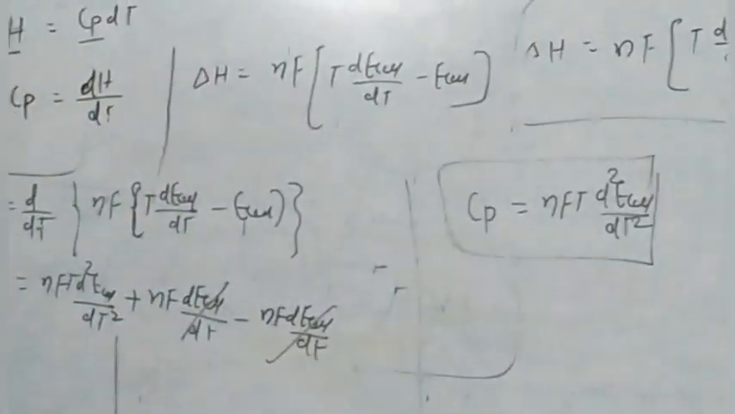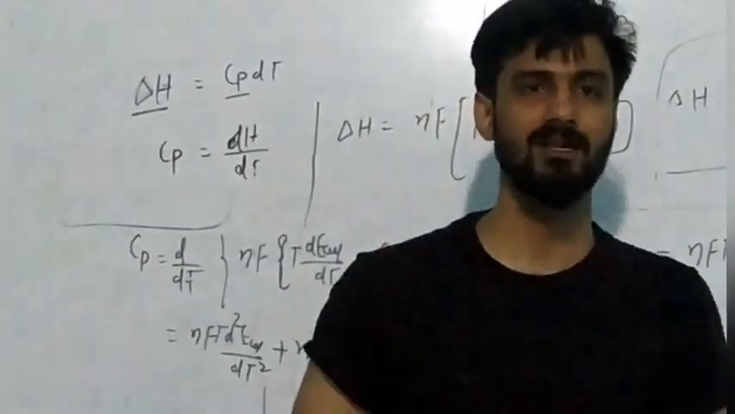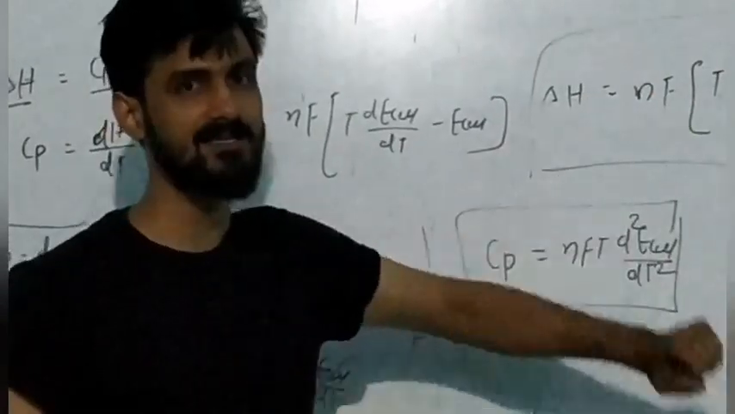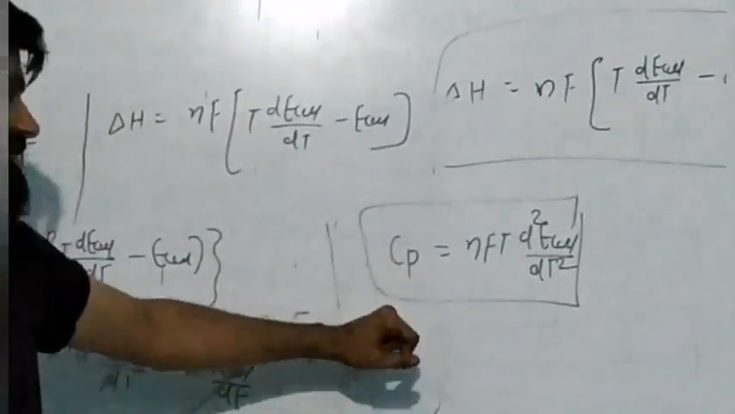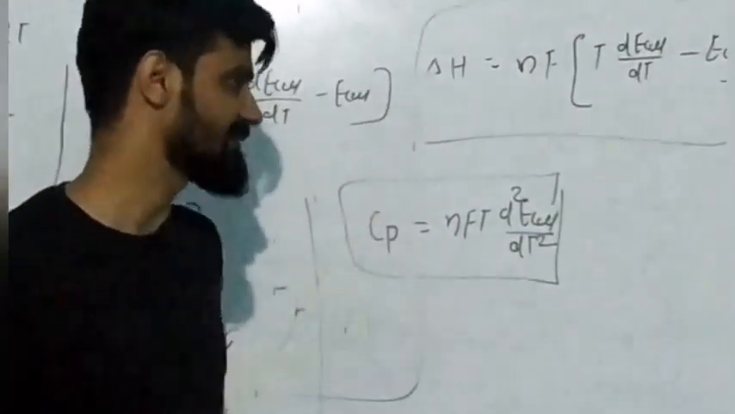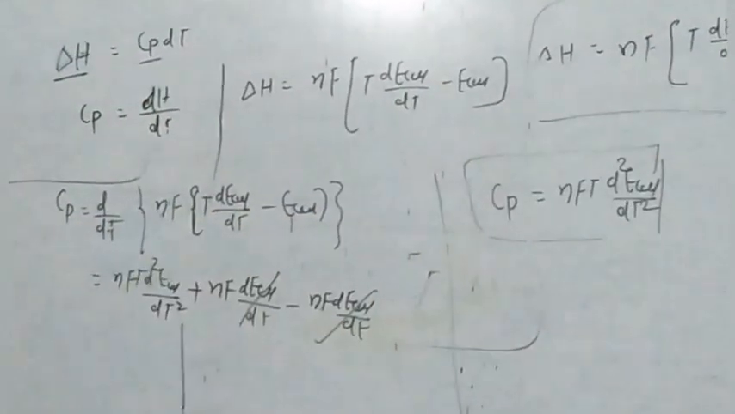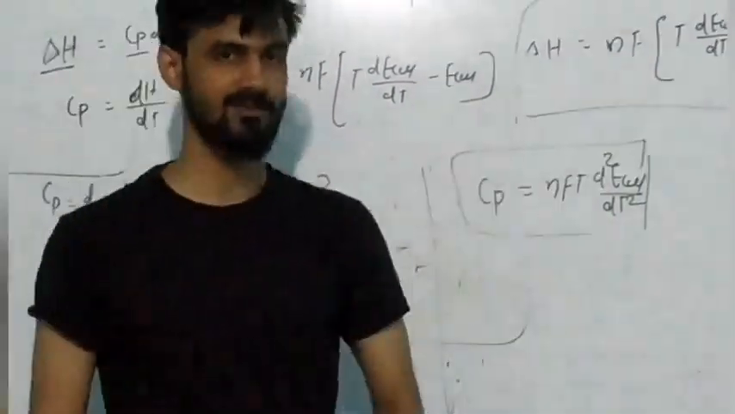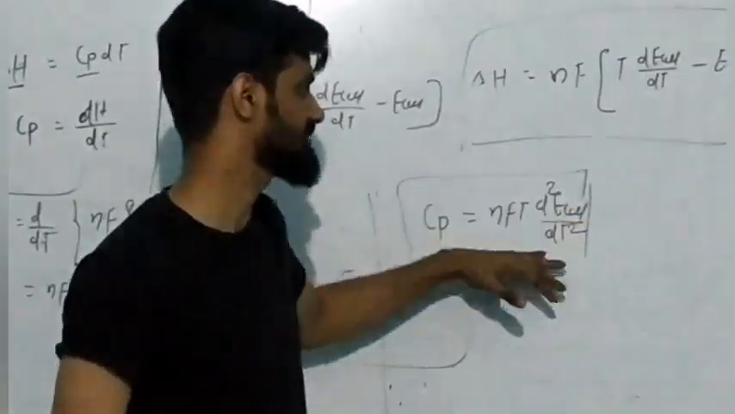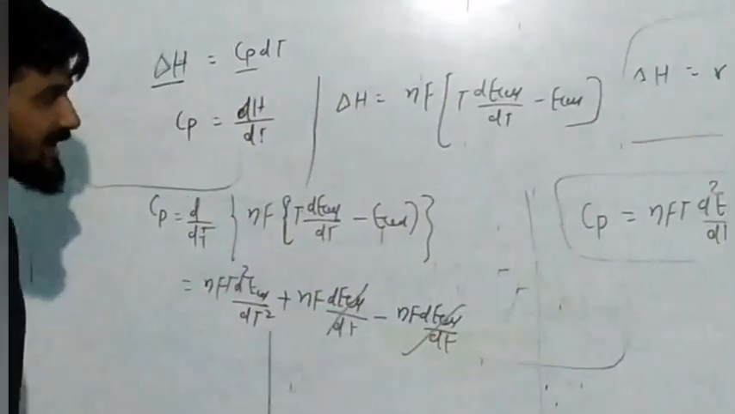My dear students, we have already discussed the cell potential, the maximum work done by a cell, Gibbs energy change, entropy change of the cell, and enthalpy change. And now we have seen how to calculate the specific heat capacity of the cell reaction. So this formula becomes nFT d2E cell by dT2. Just go through all these formulas. You don't have to focus on the derivation part, just go to the final result. If you have remembered the final result, then the question will be asked from the final result only. Okay, so it's enough for today.